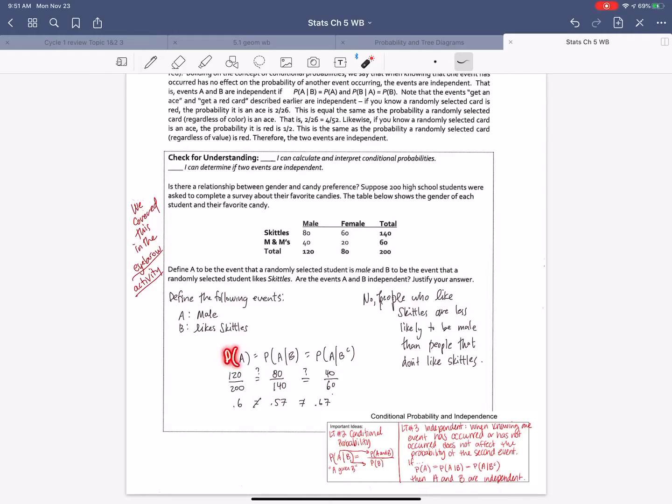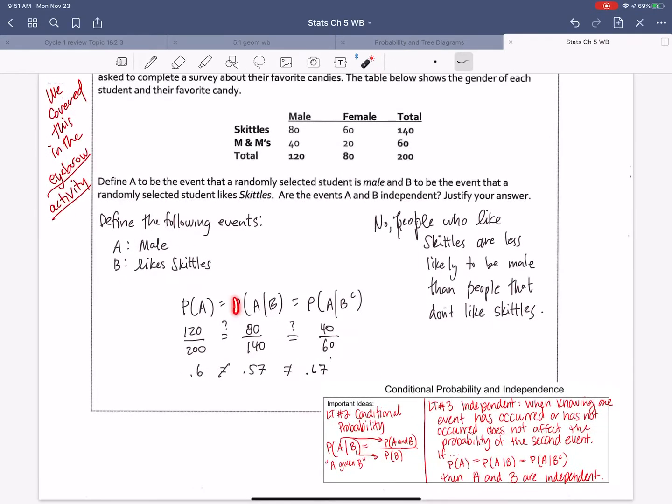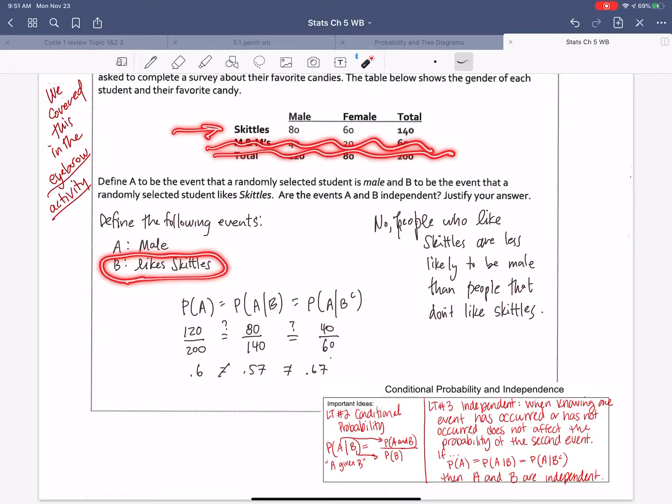The probability of A is just the probability of being male. So out of the 200 people we talked to, 120 are male. Now, what's the probability of A given B? So given you like Skittles, these people are dead to me. I'm only interested in the people who like Skittles. Out of the people who like Skittles, how many are male? It looks like 80 out of the 140 are male. So that's how I got this.